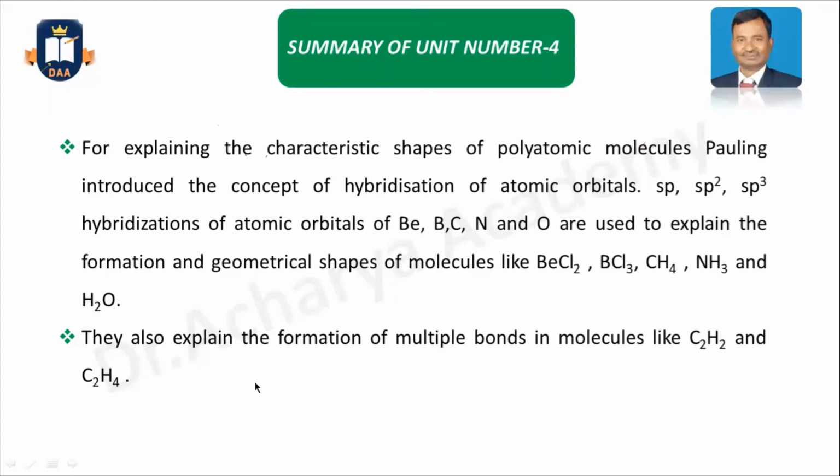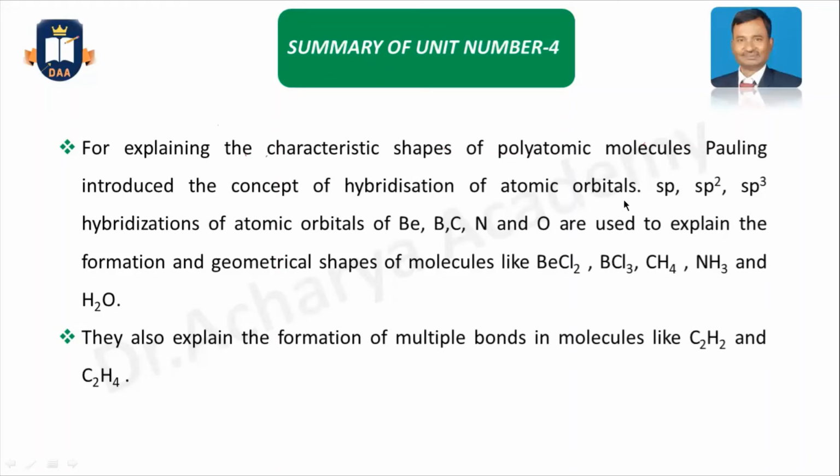Then Pauling introduced the concept of hybridization of atomic orbitals. That is another improvement over the overlapping of similar orbitals.